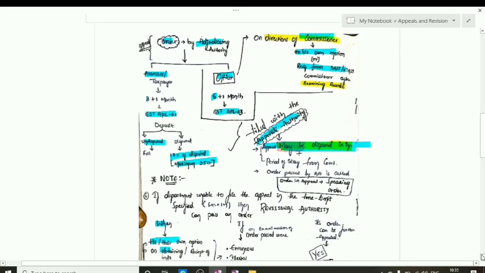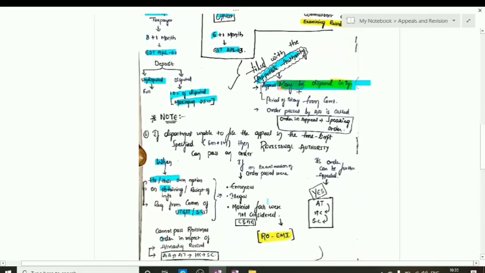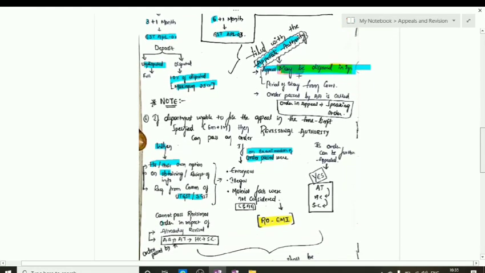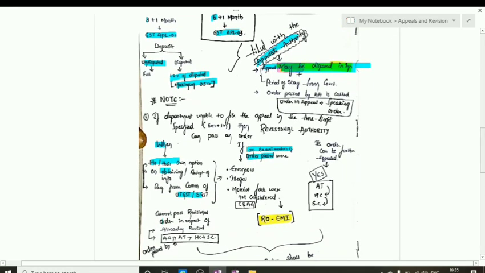But he cannot directly pass any order; on the examination of the orders passed by the adjudicating authority, which is the first party, if he feels that the order passed by the adjudicating authority is EMI, which means erroneous, material facts are not considered, and or illegal.